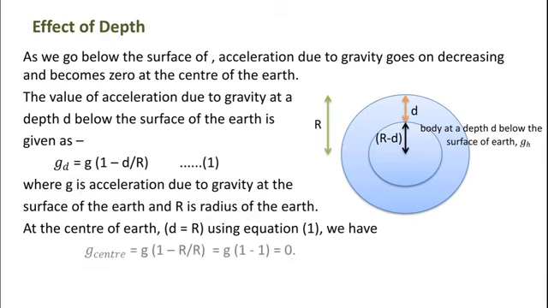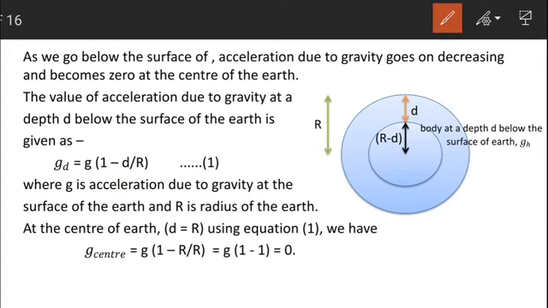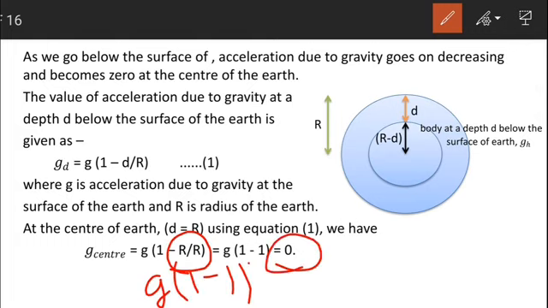So we can write g center is equal to small g into (1 minus capital R divided by capital R). Here R and R cancel out each other. So we have g into (1 minus 1), and 1 minus 1 is equal to 0. It means the value of g at the center will be 0.